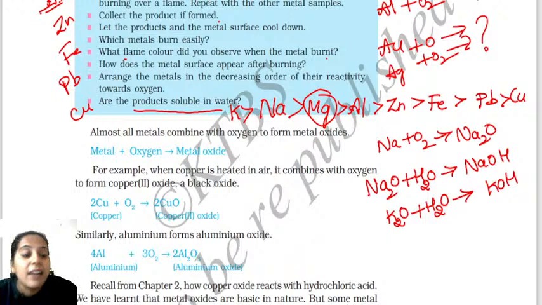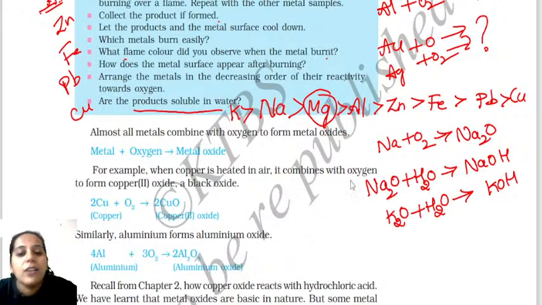Is it understood? See, when copper is heated in the air, it combines with oxygen to form copper oxide. But copper oxide is black in nature. You have understood this in the first lesson: what happened when we burned copper. When you burn copper, you get copper oxide. But copper oxide is what? It is black in color. Copper oxide is black in nature.